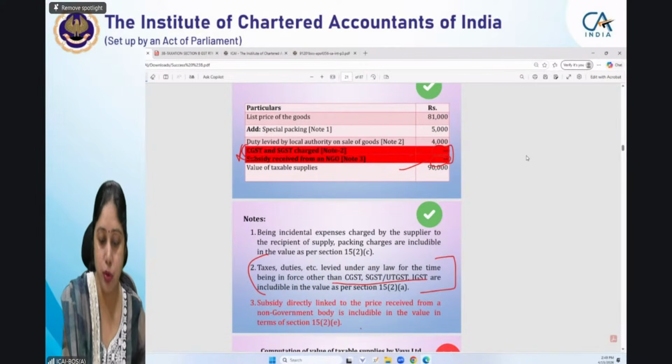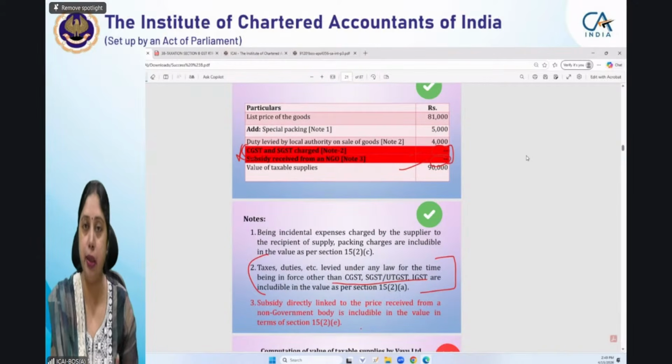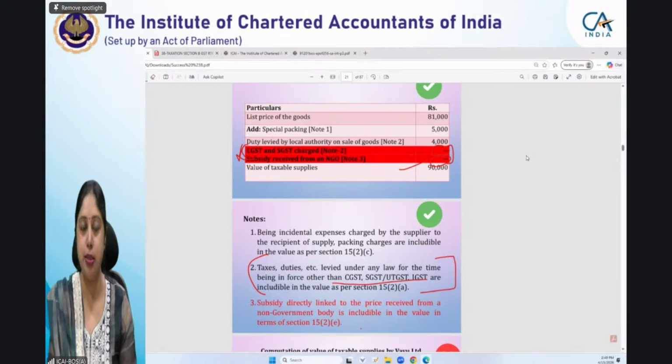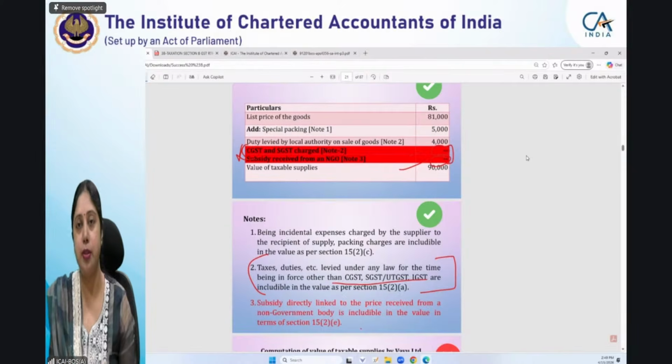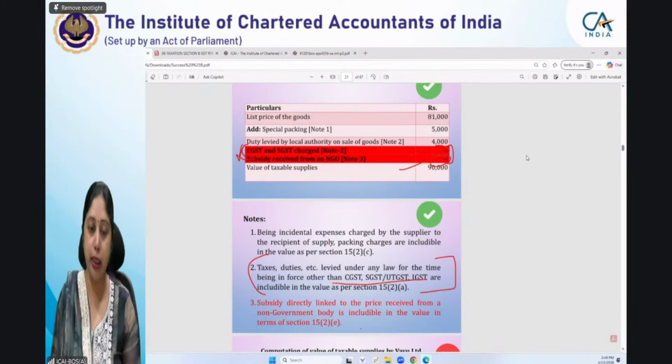But then you have to explicitly mention that CGST and SGST charge has not been considered in the taxable value of the taxable supply because of this particular reason. Subsidy has not been considered because subsidy received from NGO is already includable, so it is not considered separately in computing the value of taxable supply. This is the correct way of answering it.